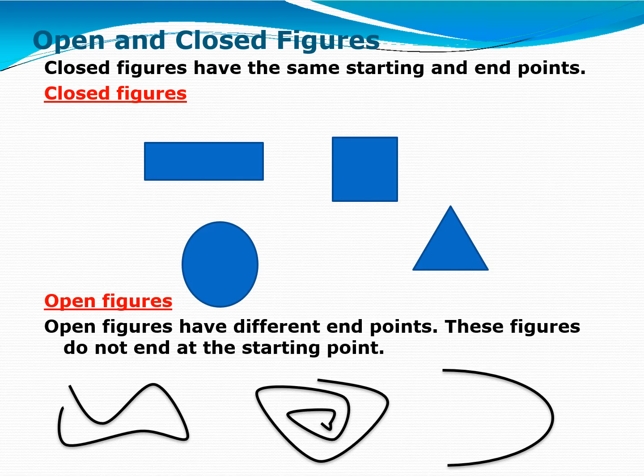Right? Open figures have different end points. These figures do not end at the same starting point. Right? These figures are not closed from all sides, so they are called open figures. Different shapes are here, different examples of open figures. Right? Hope you understand open and closed figures. Very easy. Okay?